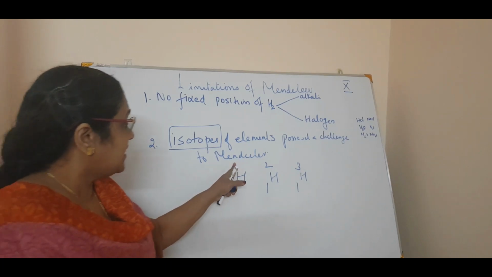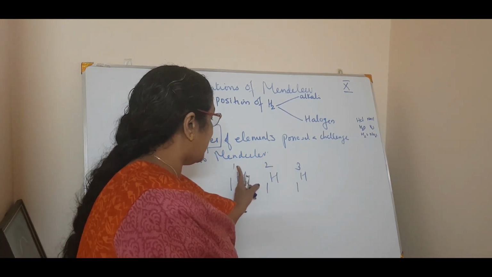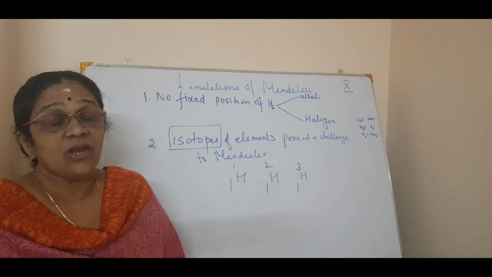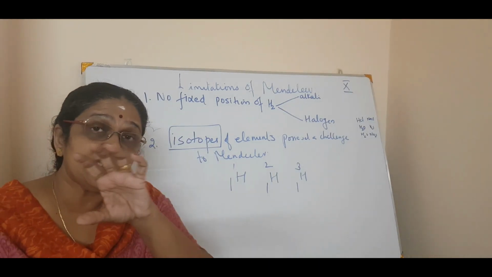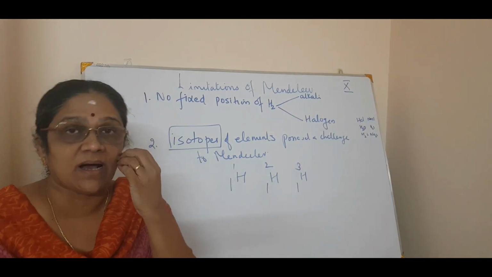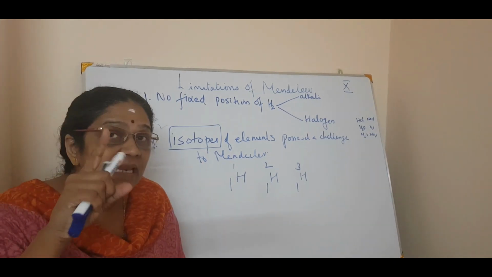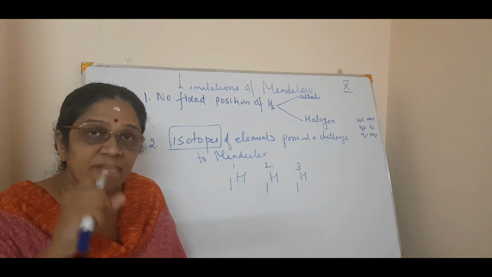Which means these are atomic mass 1, atomic mass 2, atomic mass 3. Now what happens is, Mendeleev arranged the elements in the increasing order of their atomic mass. And for him, hydrogen is only one element, that is atomic mass of 1.